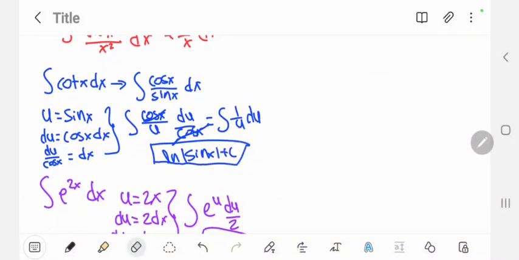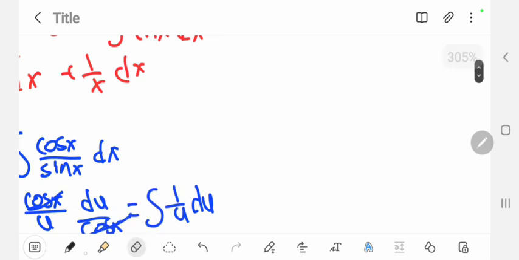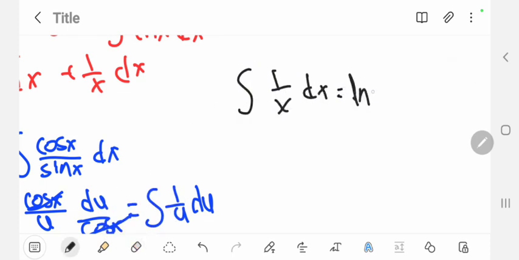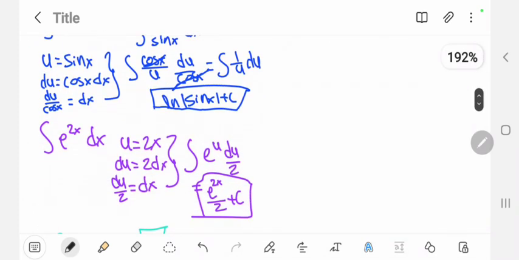Now, we are left with the integral of 1 over x, and we know that's ln x. So the integral of 1 over x dx equals ln x plus c. Now, what do we have to do? What we do is we combine everything. We combine everything and all the answers. So we have ln sine x.